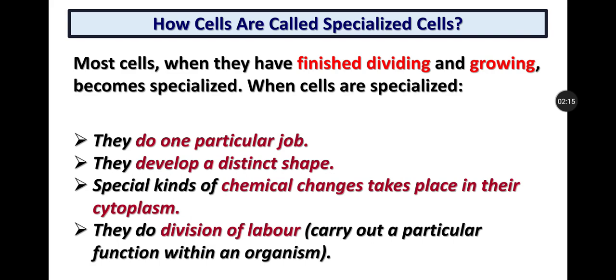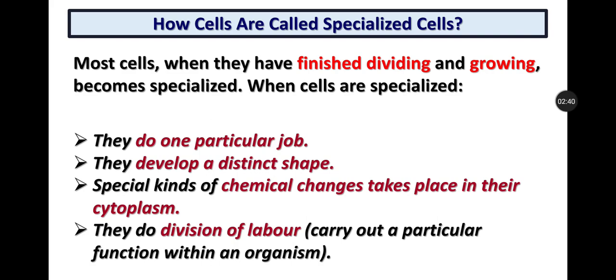Suppose we are talking about some cells which combine together to form a tissue, and then an organ which is the lungs. So the lungs, which are present in a human body, are associated with the function of respiration. So their particular job is to do respiration. So all the cells in the lungs are doing one particular job.